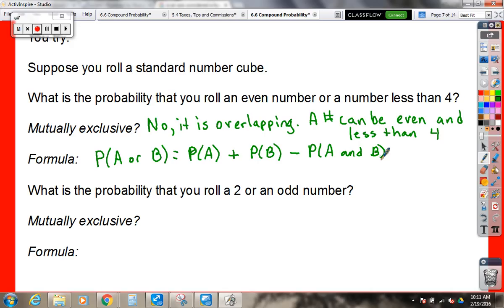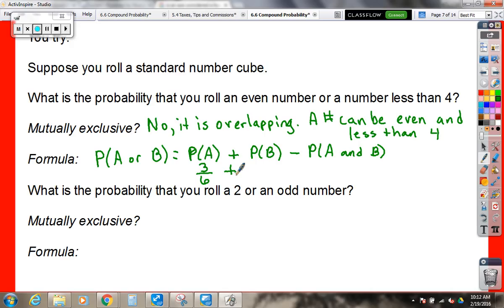Your even numbers. So what probability would that be? 3 out of, how many numbers are there on the die? That's what we want on the bottom. There's 6 numbers on the die, so 3 of them are even out of 6 altogether. Got it now?